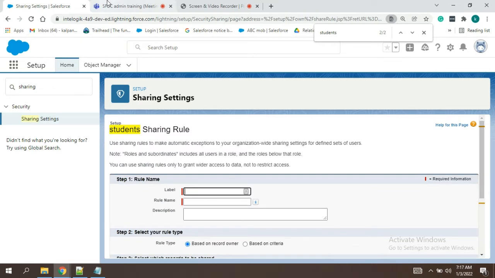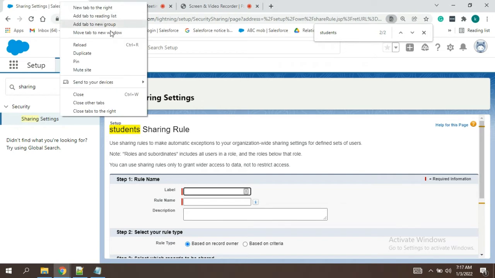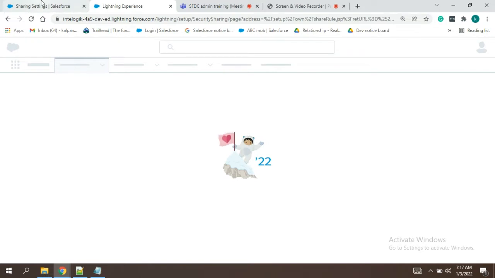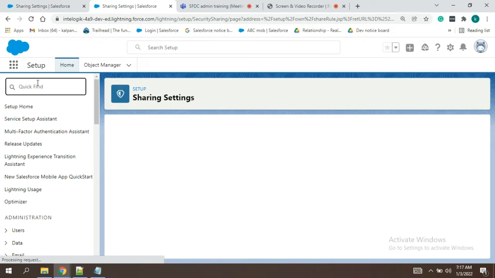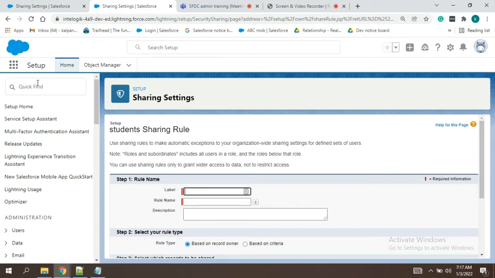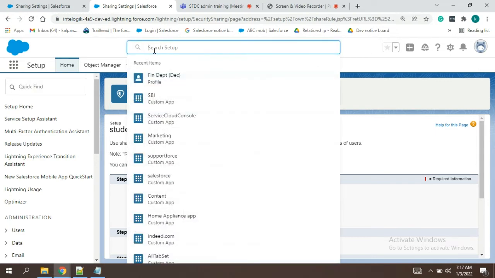Okay, so now we'll have one requirement. For example, we'll log in as Tom and see whether Tom is able to see others' records like Kalpana's records or not. We have disabled the role hierarchy also, and we'll just make sure. We can even search from here, guys. This is not coming. Okay, from here you can search.